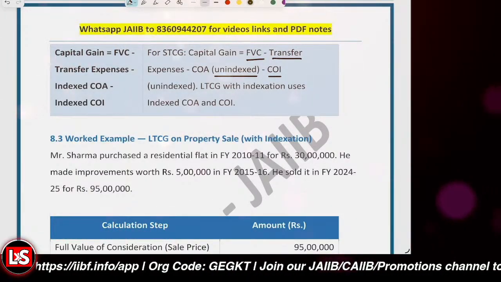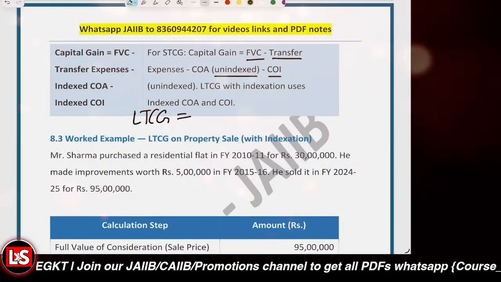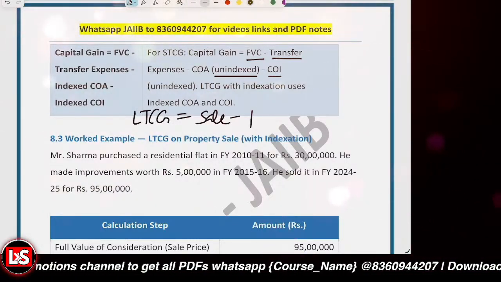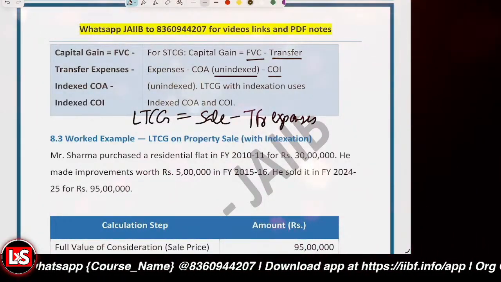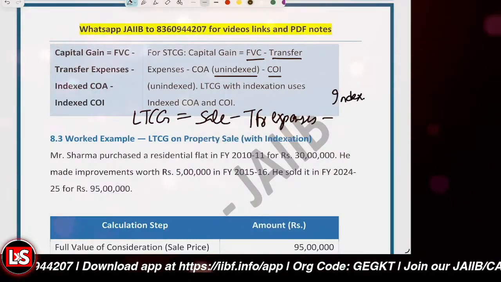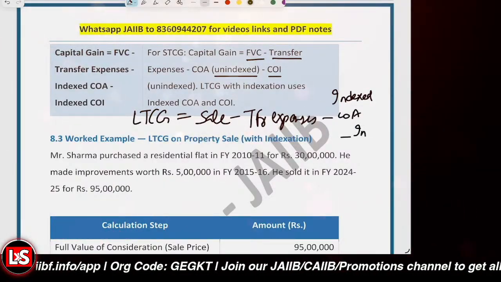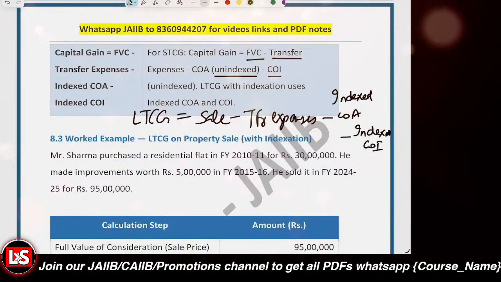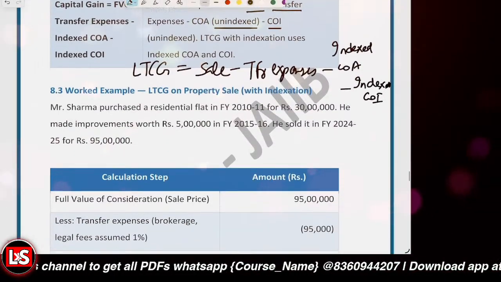And what would be the formula for LTCG? Let me write it over here, as it is not mentioned here. It's the sale amount, minus whatever the transfer expenses were, minus the indexed cost of acquisition, minus the indexed cost of improvement. That is the formula, right? So let's have a look at an example now so that you can understand it well.